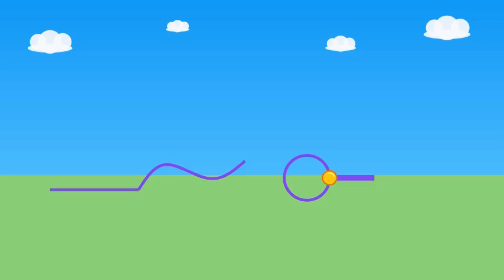A trajectory is not a number. A trajectory is not the length of the trip. A trajectory is the geometric shape of the motion in space. It shows where the object has passed.